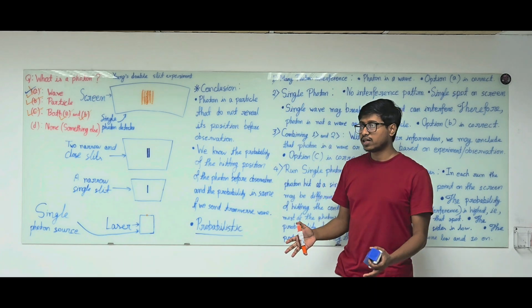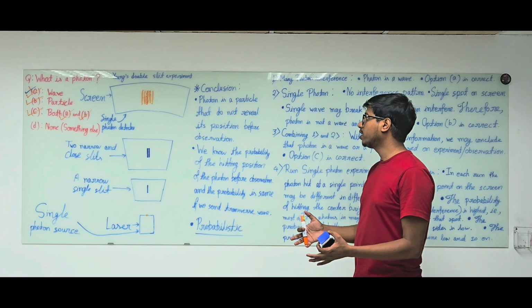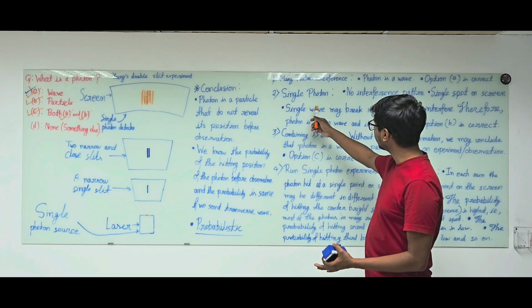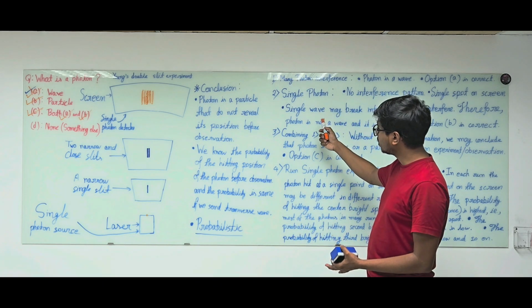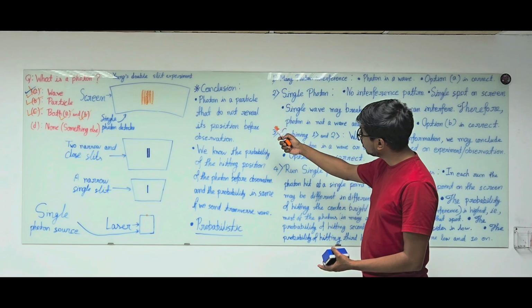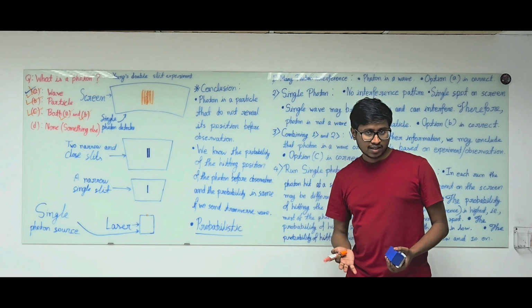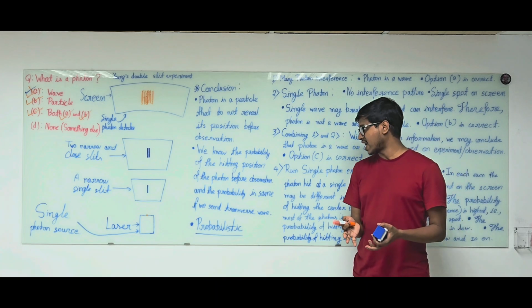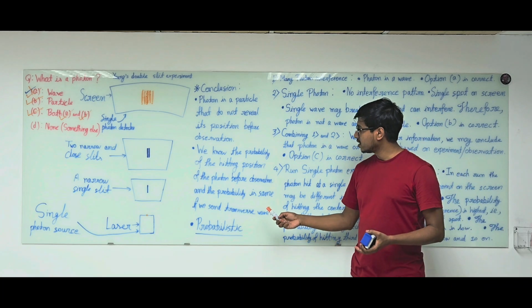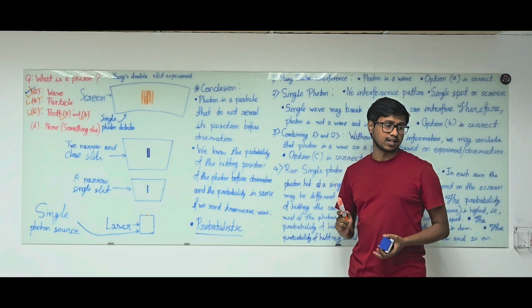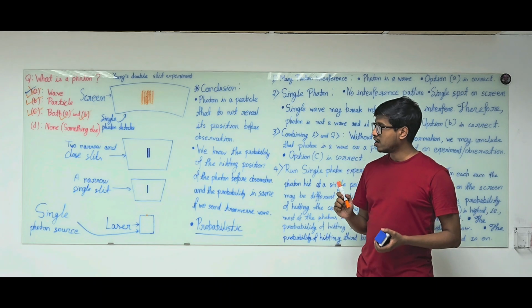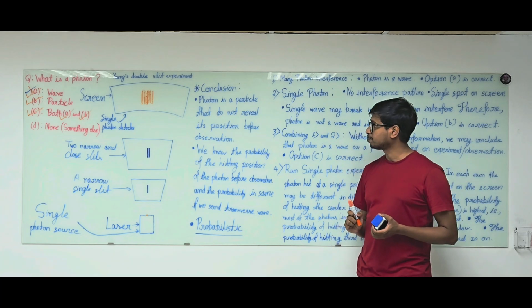So it is not a fully wave, and it is not a fully deterministic classical particle. So what is it? My conclusion is that photon is a probabilistic particle.